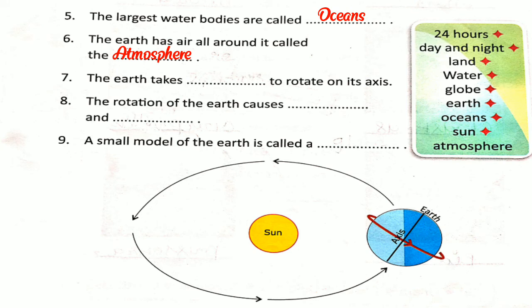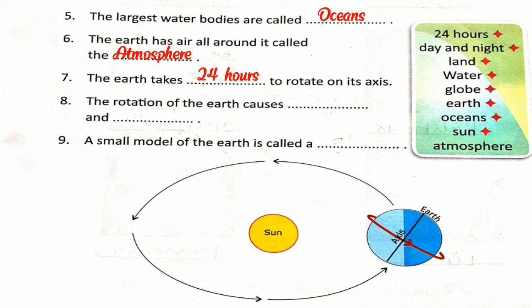Now number 7: the Earth takes blank to rotate on its axis. How much time does the Earth take to rotate on its axis? It's 24 hours. So the Earth takes 24 hours to rotate on its axis.